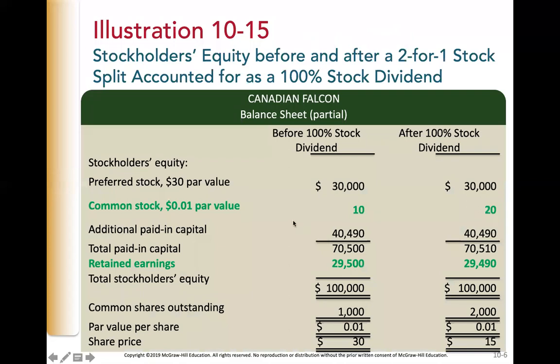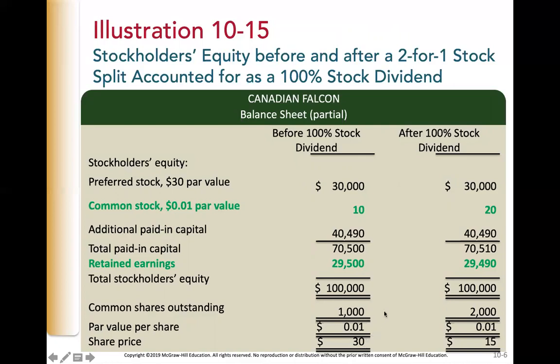So here's an example of the balance sheet before and after the 2-for-1 stock split accounted for as a 100% stock dividend. Beforehand, we had common stock at $10 and retained earnings at $29,500. Our total stockholders' equity is $100,000. We have 1,000 shares outstanding at a par value of a penny per share. Share price is $30.